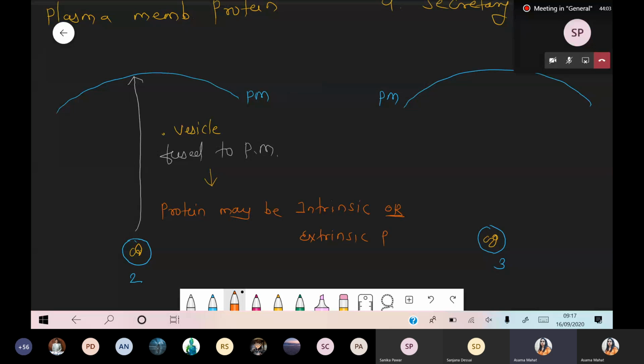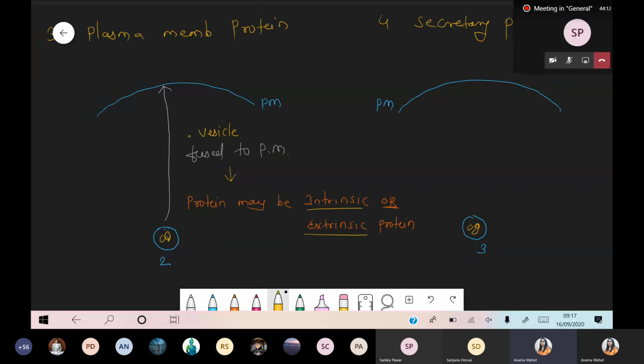So it can be any protein, because we already discussed both types of protein. These are associated with the structure, that is plasma membrane. So remember, whatever amount of protein is required for plasma membrane maintenance, all that protein comes from rough endoplasmic reticulum. Such type of protein is called the plasma membrane protein. Got this point? Is this point clear, everyone? Yes or no?